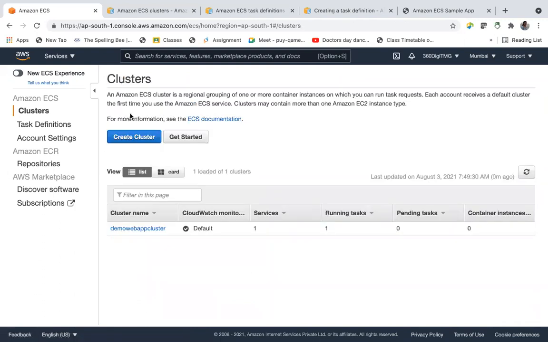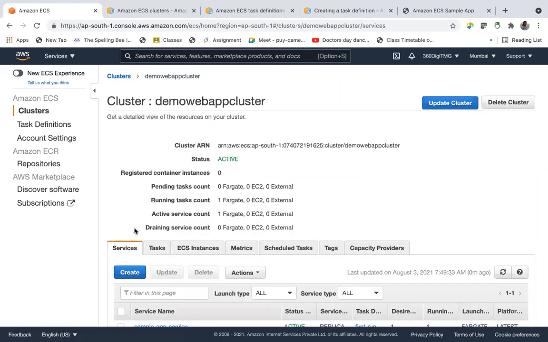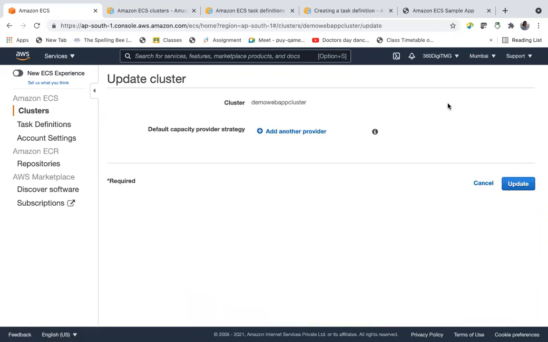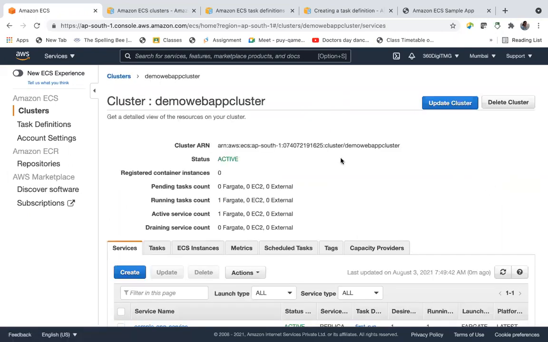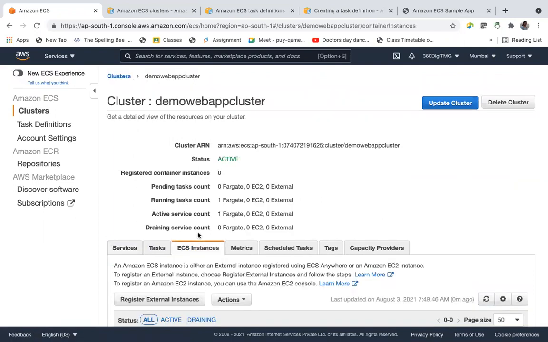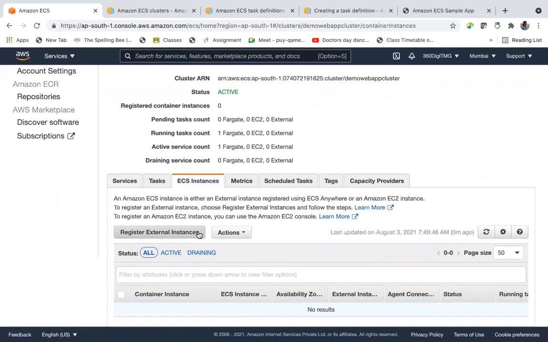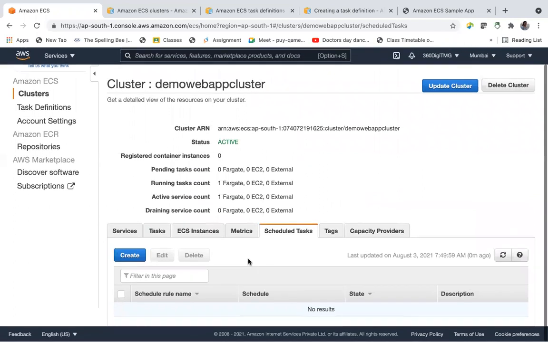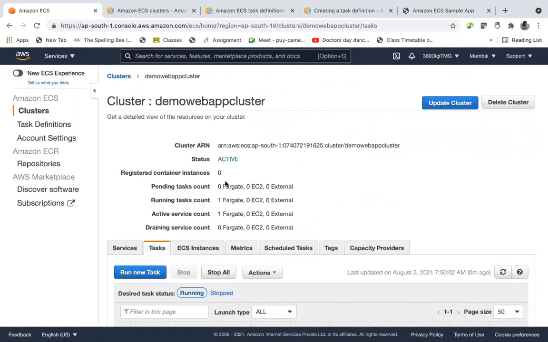Go to clusters. Update cluster, if you want to update, cancel. Schedule tasks and go to tasks once again.